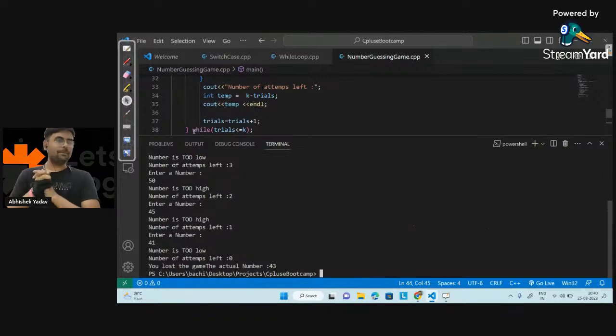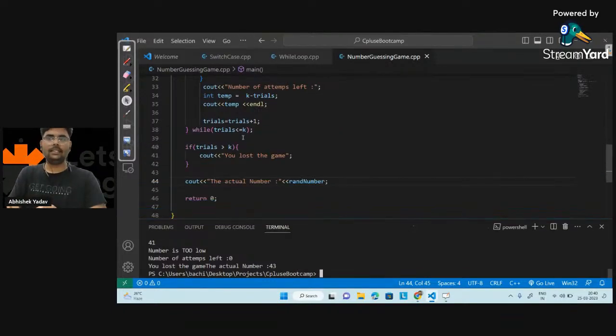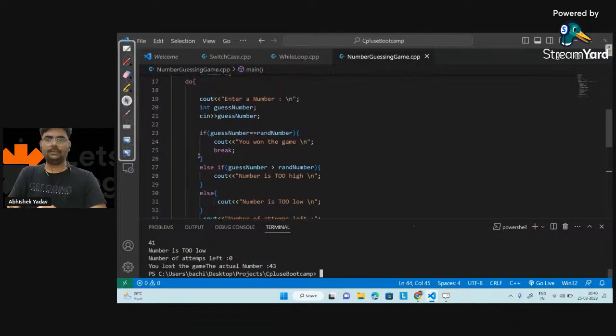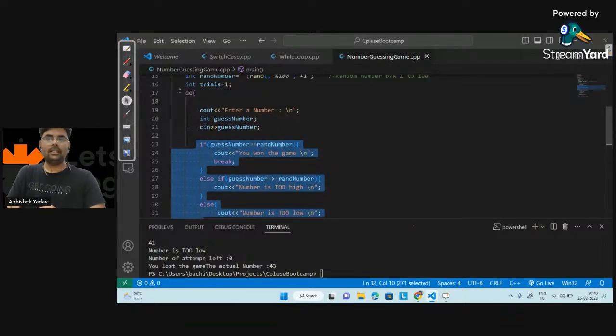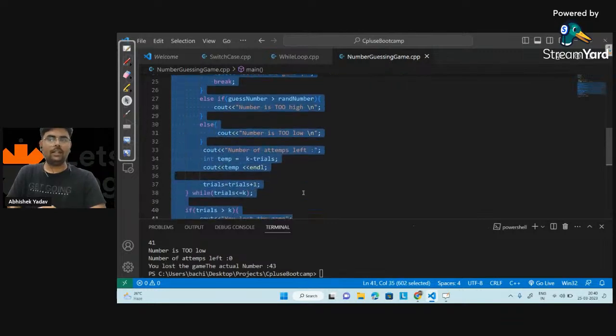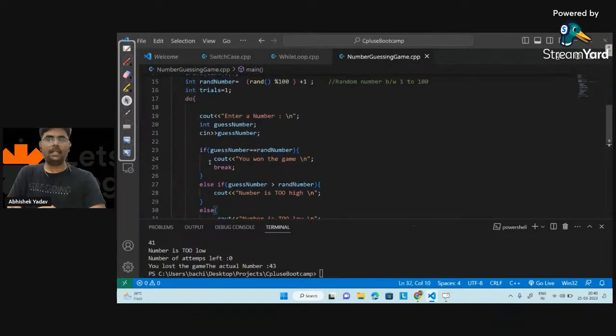No. So this is a simple game project that we have made with the help of if else. And here you can see we have used a selection statement, and we have used an iterative statement, that is the do while loop. And here we have used a break statement also, right? That is the jump statement. Yeah, I will share the code, Jilsad.